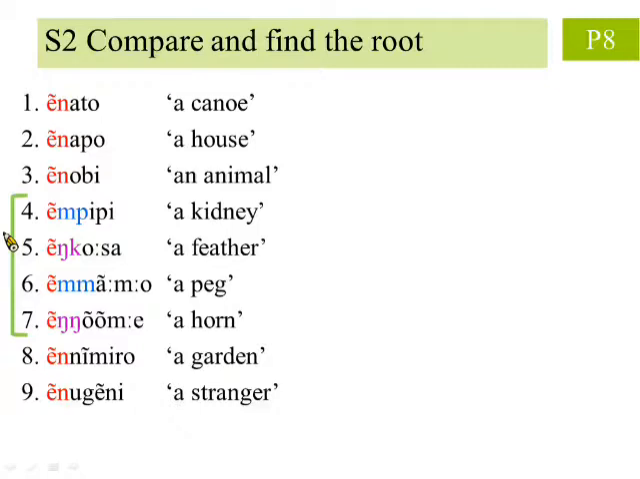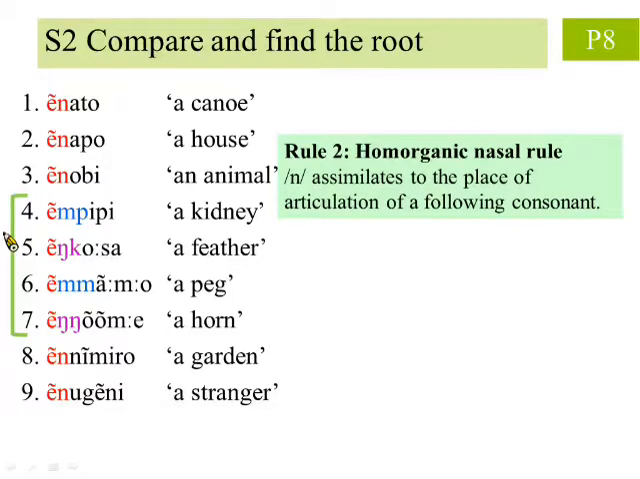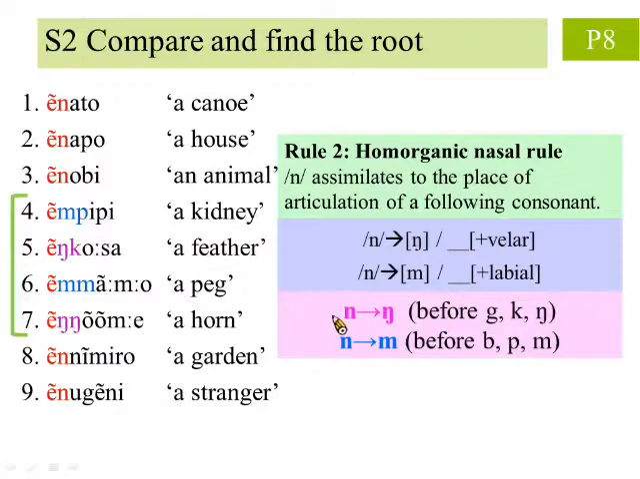After observation, we can find a second rule, called the homorganic nasal rule. The nasal assimilates to the place of articulation of the following consonant. For example, if it precedes a velar sound like g, k, or ng, then it assimilates to the homorganic ng. On the other hand, if it precedes labial sounds like b, p, or m, it assimilates to the homorganic m.